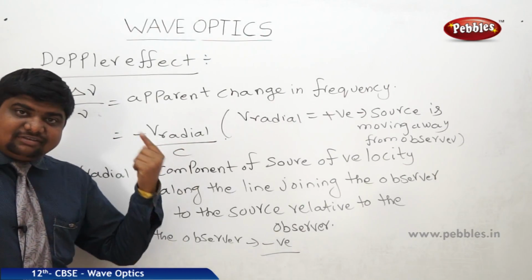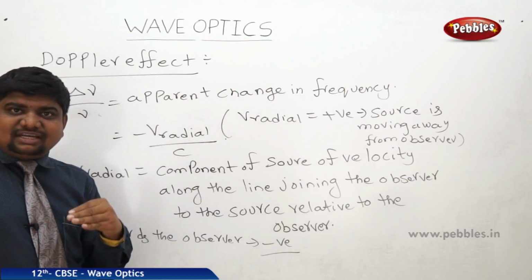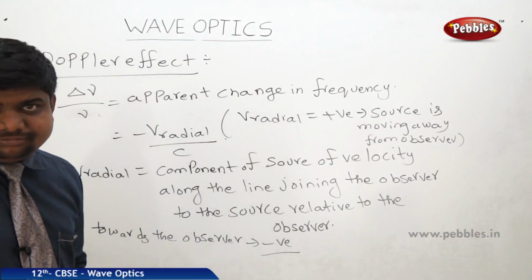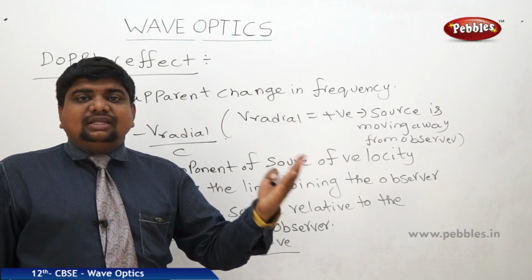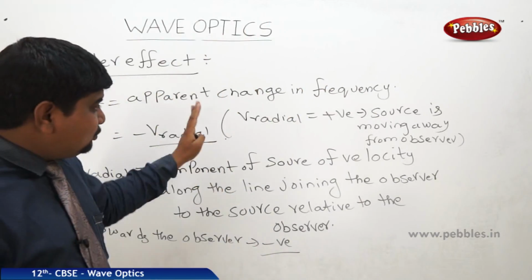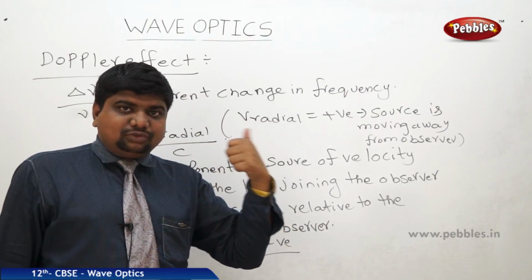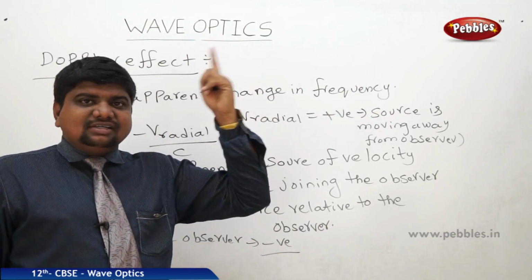If the light waves are received from a source which is moving towards the observer, that is blue shift. When light waves are received from a source moving away from the observer, that is red shift. So this is blue shift. Redshift is nothing but a change in frequency comparable to the change in frequency in the sound case of Doppler.